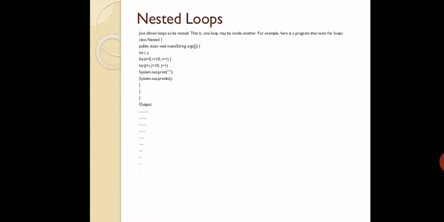Okay, so if you have the system, execute this, and you can make changes in the code also for different patterns. Say instead of dot you can go for star, and you can change the type of pattern. You can make it reversed. First line one dot, next line 2 dots, third line 3 dots, fourth line 4 dots, like that you can print.